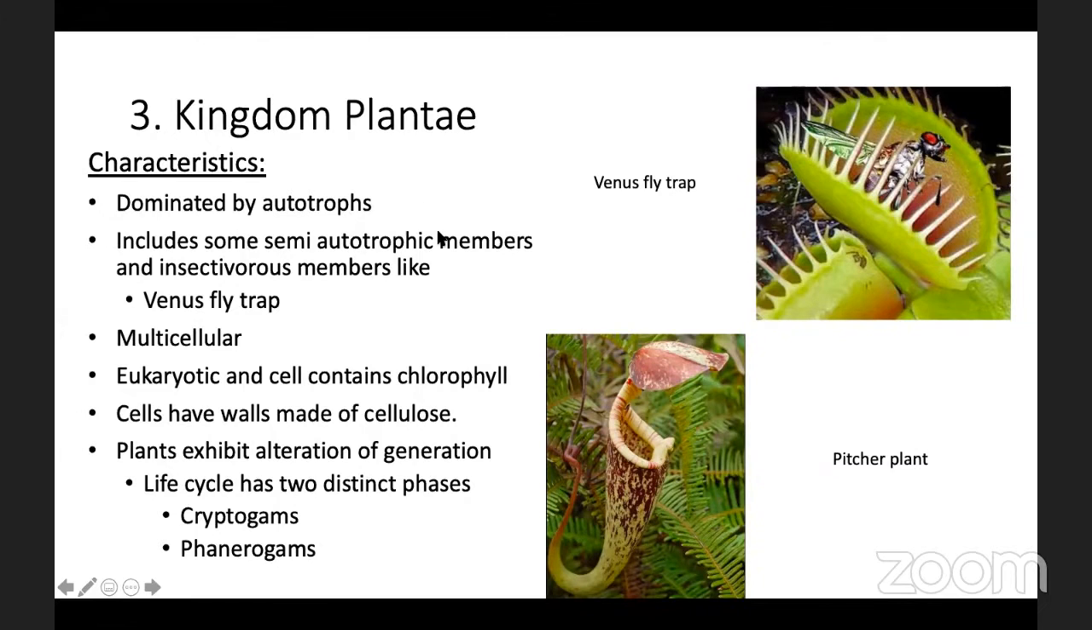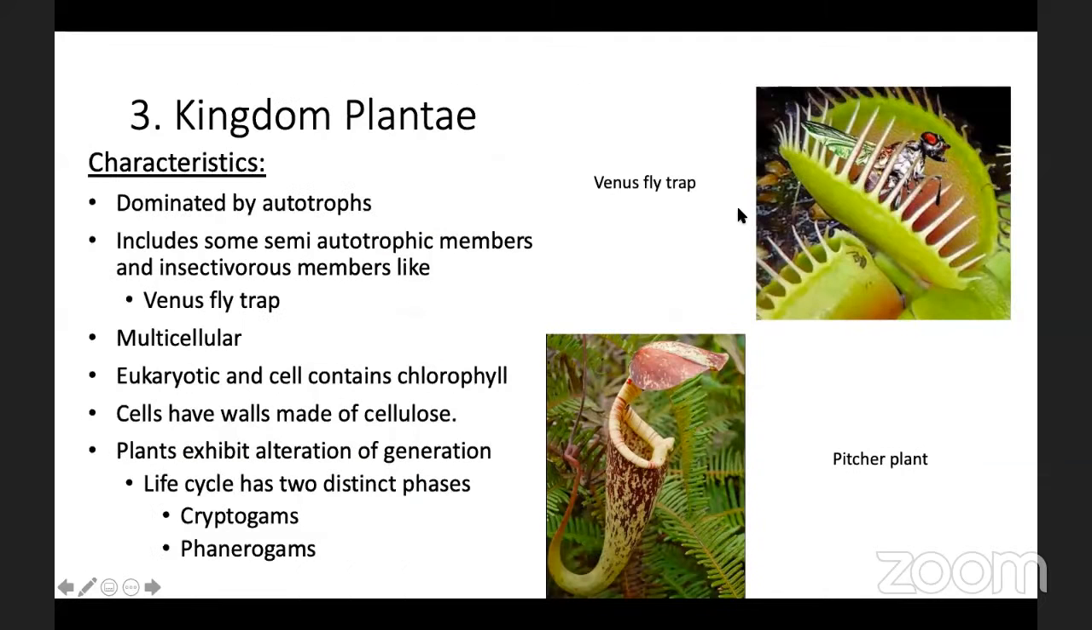Kingdom Plantae includes all plants on earth. Mostly they are autotrophic in nature, and some of them are semi-autotrophic, like insectivorous plants such as Venus flytrap. See here the photograph of Venus flytrap, and one more example, that is pitcher plant. These are the two insectivorous plants. Venus flytrap is a carnivorous plant.